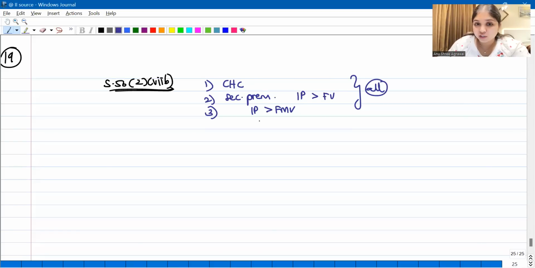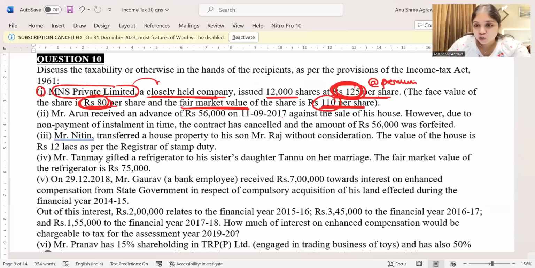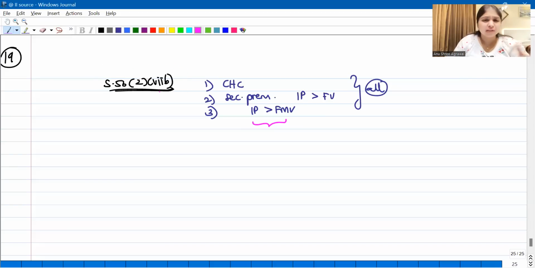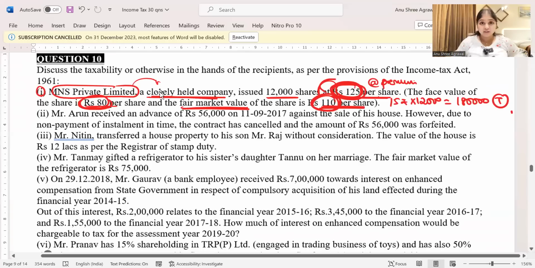If all the three conditions are fulfilled, whatever is the difference between issue price and FMV is taxable. Issue price is 125 rupees, FMV is 110 rupees. So the difference is 15 rupees per share into 12,000 shares, total 1,80,000 rupees. This is going to be taxable for the company. I'm hoping you're aware of 56(2)(viib), one of the important sections under IFOS.